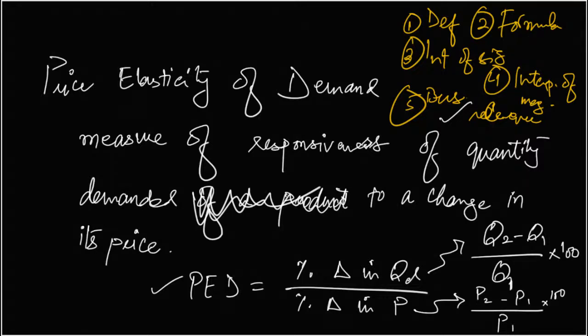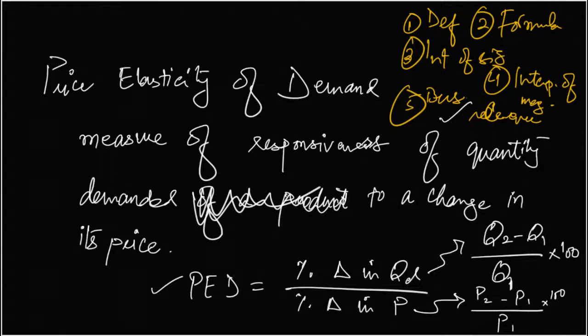PED is always negative, so we can ignore the negative sign and focus on the absolute value. This is what we will do in all the elasticities that we study. We'll isolate the sign from the magnitude. We'll interpret the sign separately and interpret the magnitude separately in absolute terms.